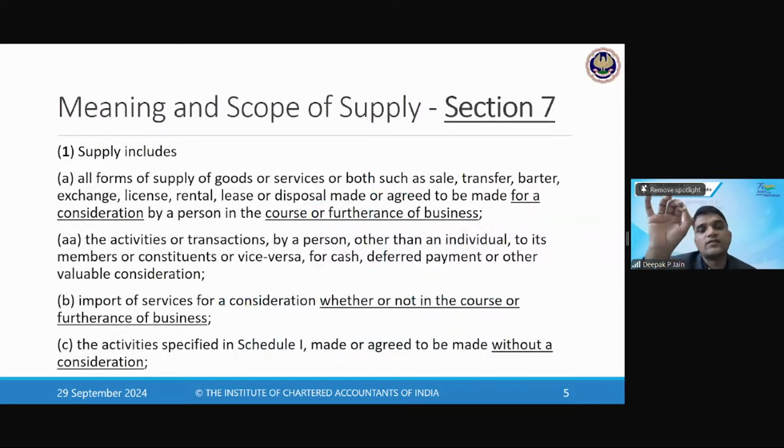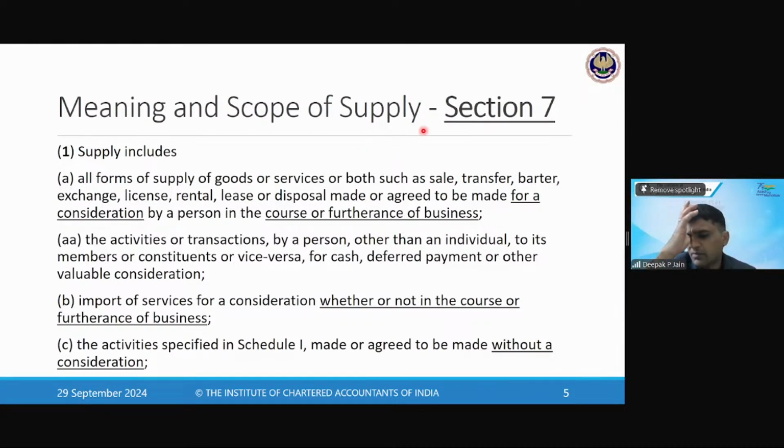Now we will understand what is supply. Very important to understand here: we know the definition of supply, yes, but there is an amendment which is relevant for our exam, and this is the first time that amendment is relevant. We have to pay special attention to that. Now, what does supply include? I'm reproducing the definition as it is there under the law. Supply includes all forms of supply of goods or services or both, such as sale, transfer, barter, exchange, license, rental, lease or disposal, made or agreed to be made for a consideration by a person in the course or furtherance of business.